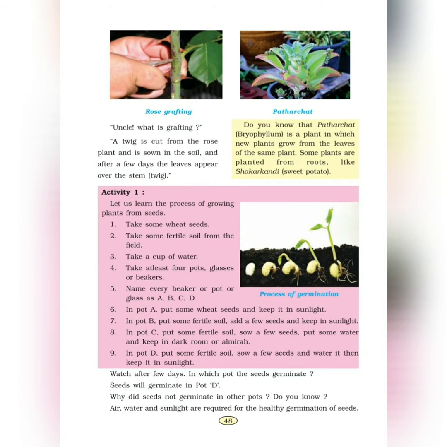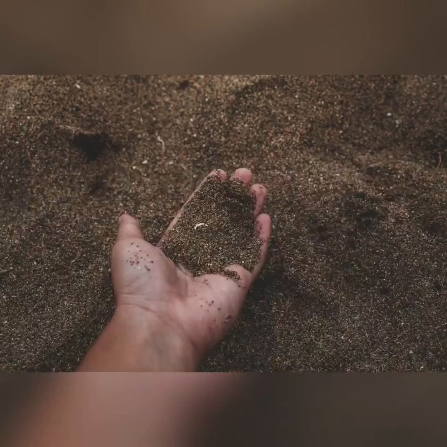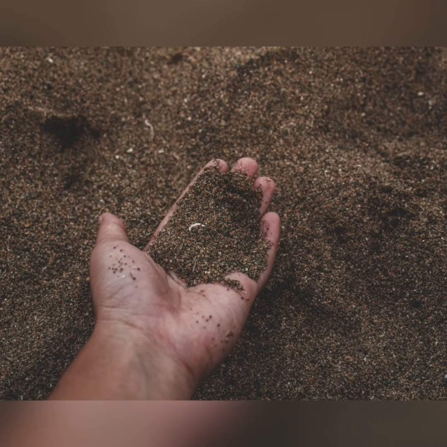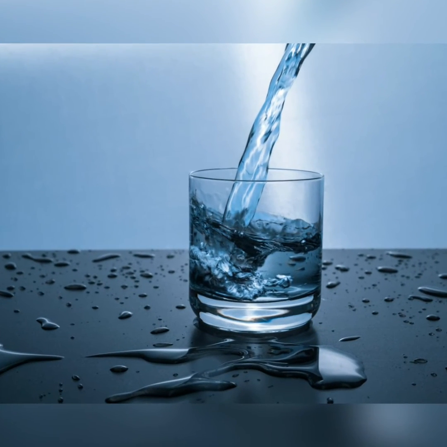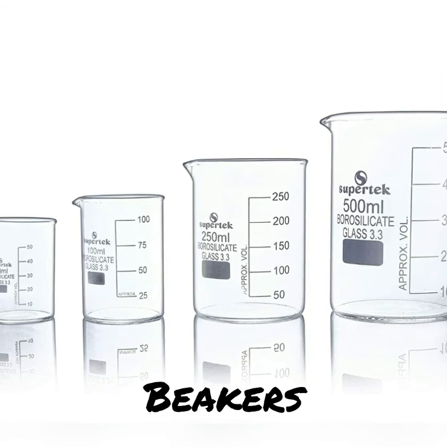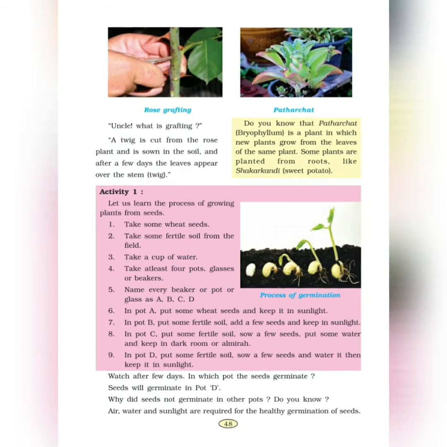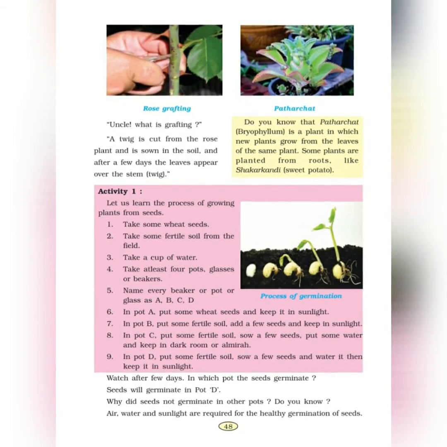Activity 1. Let us learn the process of growing plants from seeds. All of you, all the children watching this video, reading this lesson must do this. Take some wheat seeds. Take some fertile soil from the field. Take a cup of water. Take at least 4 pots, glasses or beakers. Name every beaker or pot or glass as A, B, C, D.